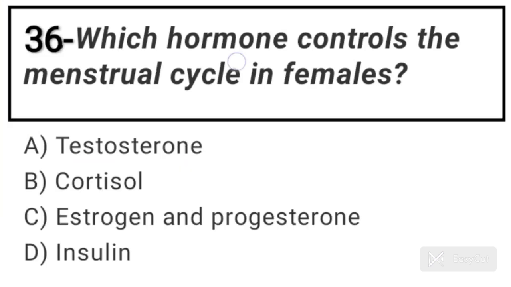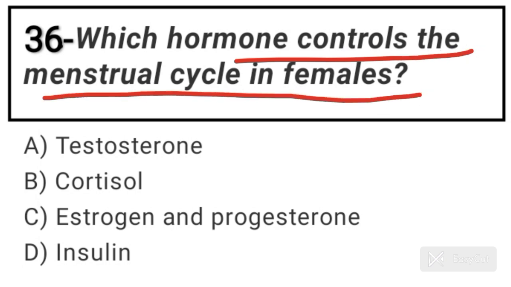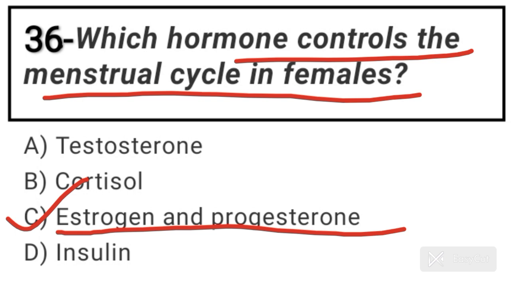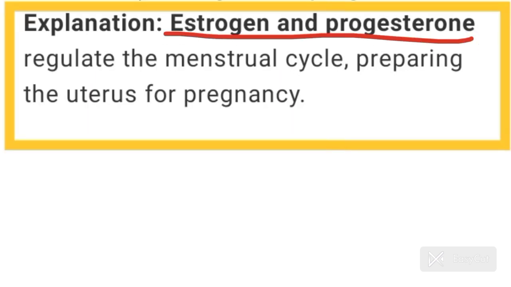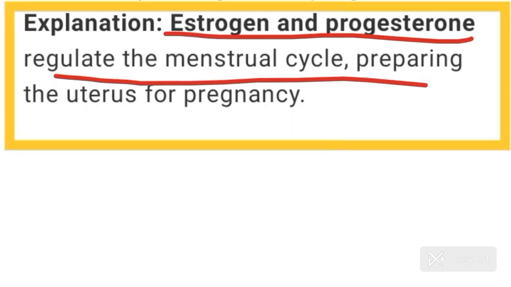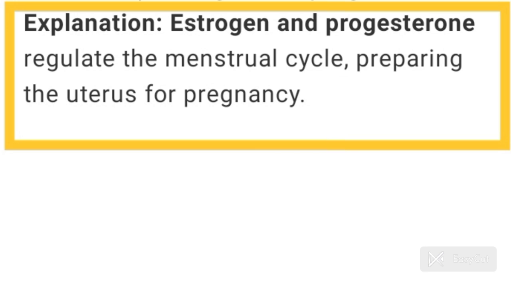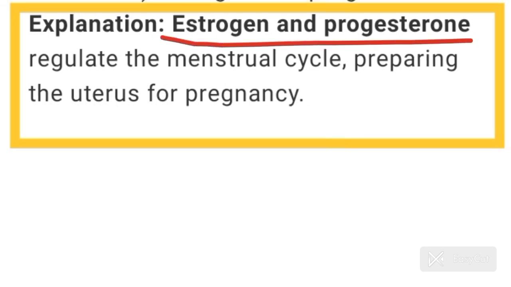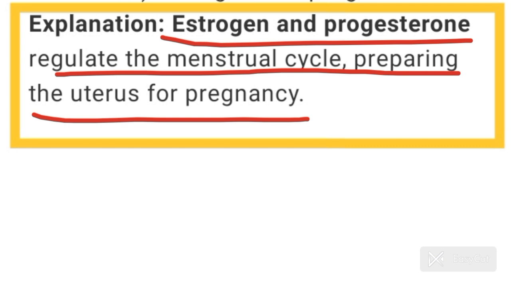Question number 36. Which hormone controls the menstrual cycle in females? Answer is option C, estrogen and progesterone. Estrogen and progesterone regulate the menstrual cycle, preparing the uterus for pregnancy.